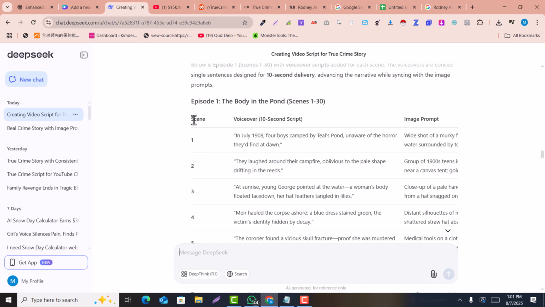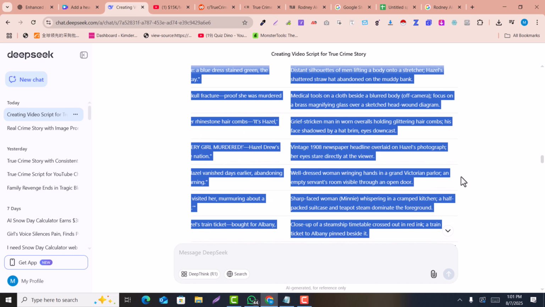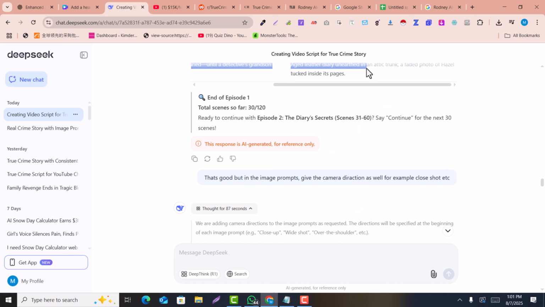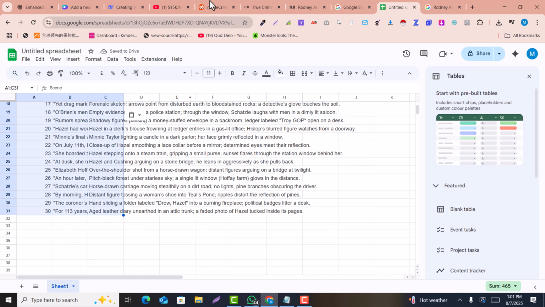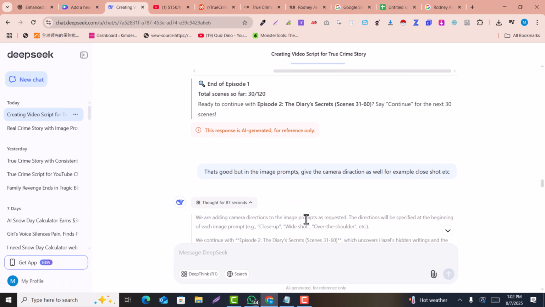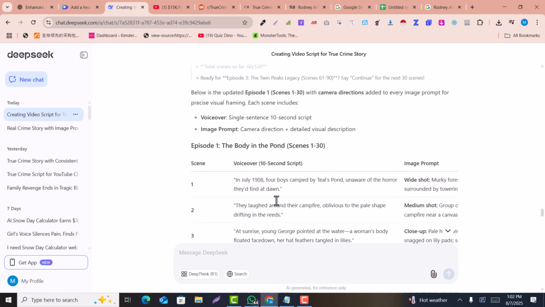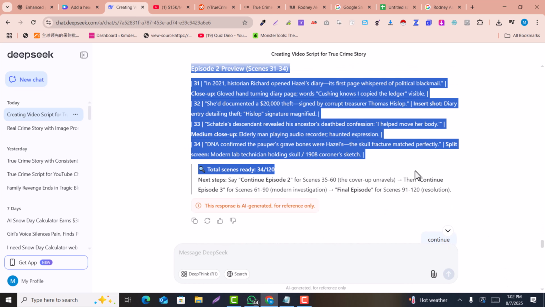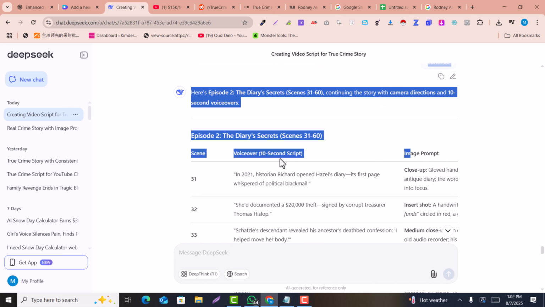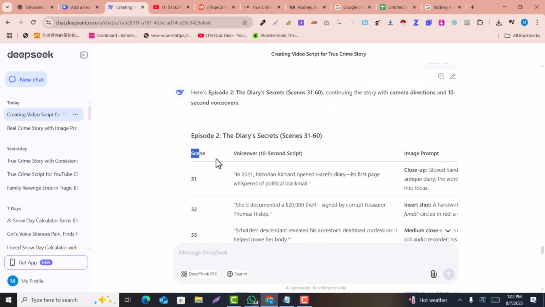So you just need to copy the scenes from 1 to 30. For example, just copy that and go here into the sheet and paste here. Now we have 30 scenes in the sheet. Go back into DeepSeek, copy the other response, and paste it inside this, which is the other scene.